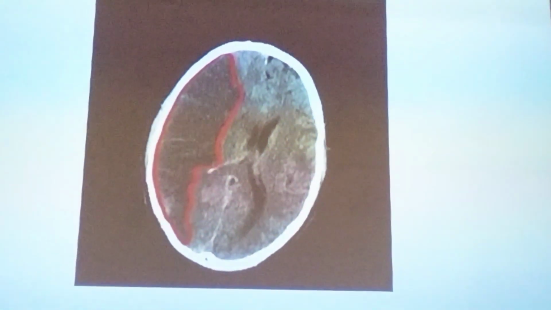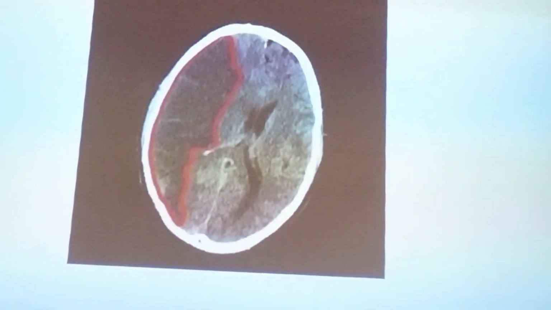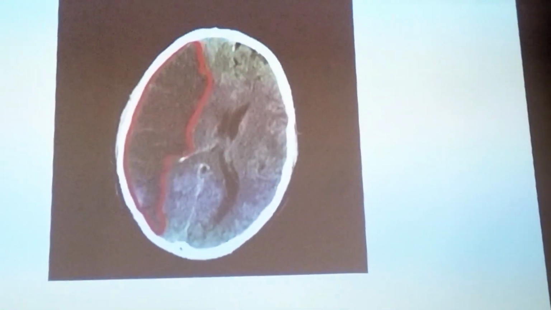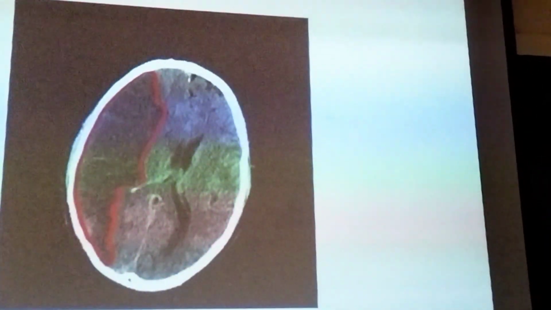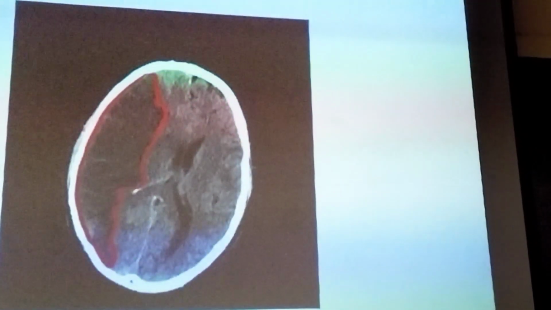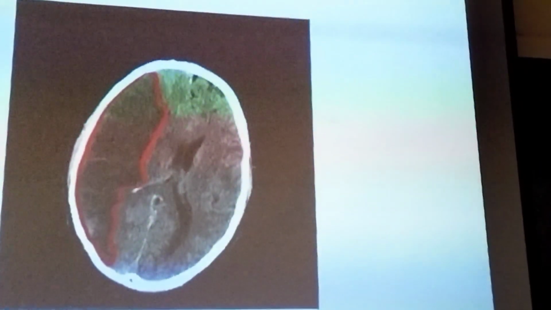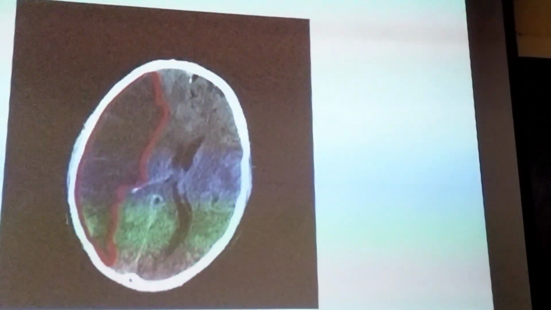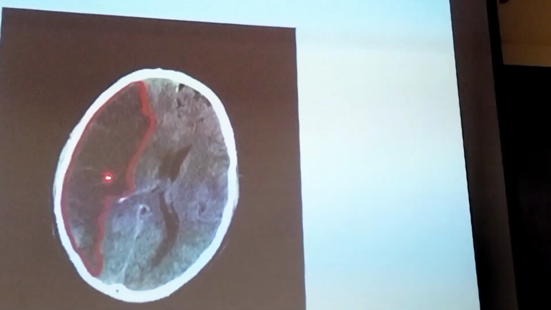Hyperdense is used for white pathology, and there are two differential diagnoses: one is hemorrhage and the second is calcification. Black means hypodense pathology, and the differential diagnoses are infarction, tumor, abscess and infections. So this is the black, hypodense pathology.